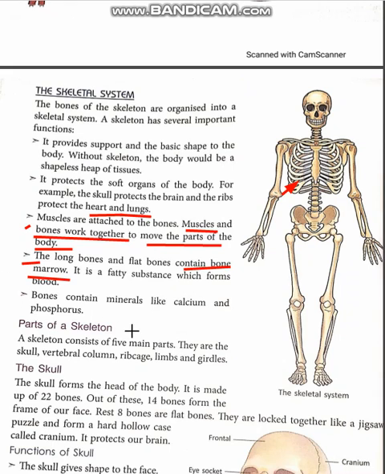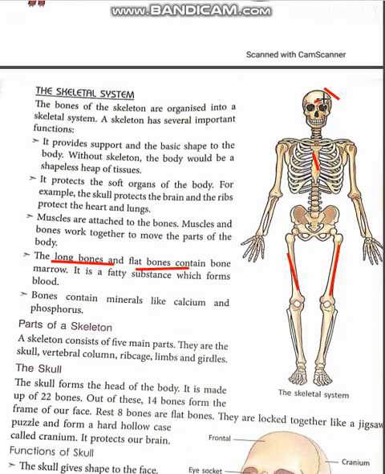Now the next function. Our bone in our skeleton system contains bone marrow. What is bone marrow? Bone marrow is a kind of spongy tissue or a fatty substance which is present in some bones. Which bones? They are long bones and flat bones. Now look carefully. These are our long bones. And this is our flat bone.